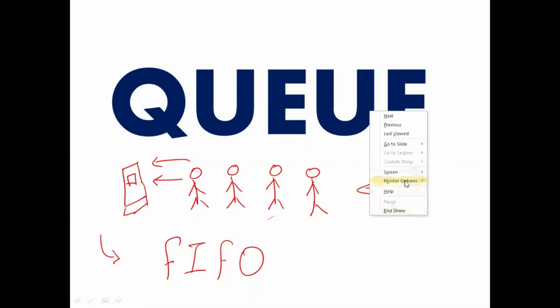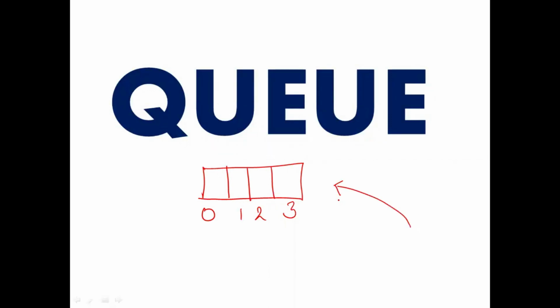Now what I'm required to do is implement this concept of a queue, that is this FIFO operation, say using an array. That is going to be the first part. Just observe what I plan to do. Say suppose this is an array. If I have this array of whatever size, I want this array to behave like a queue. So I'll be adding the value from the end or the tail of the queue, and I'll be removing the value from the front or the head of the queue. That is the plan.